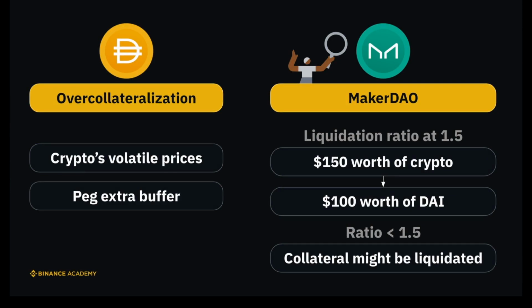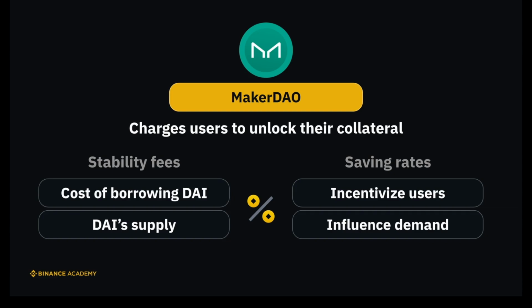This minting and burning of DAI follows one important rule: over-collateralization. This is to account for crypto's volatile prices and give the peg extra buffer. Let's say MakerDAO sets a liquidation ratio at 1.5, which means you would need to lock up $150 worth of crypto to generate $100 worth of DAI. If the value of the collateral falls below this ratio, the collateral might be liquidated to cover the position and help stabilize the peg. On top of this, MakerDAO charges users fees to unlock their collateral.